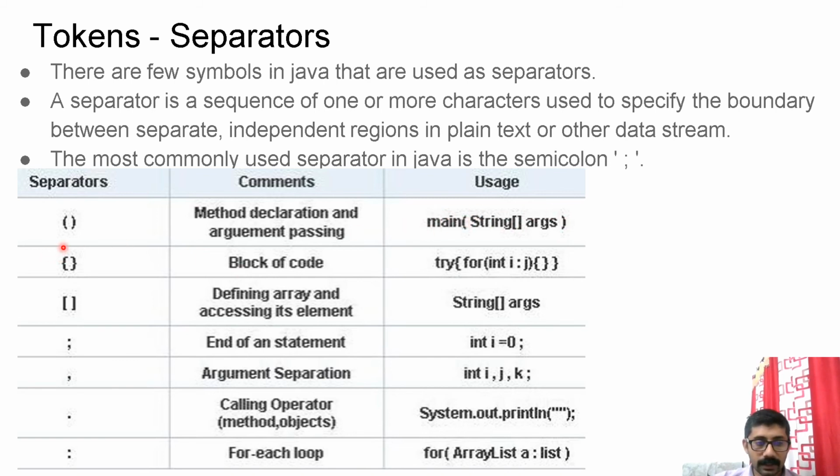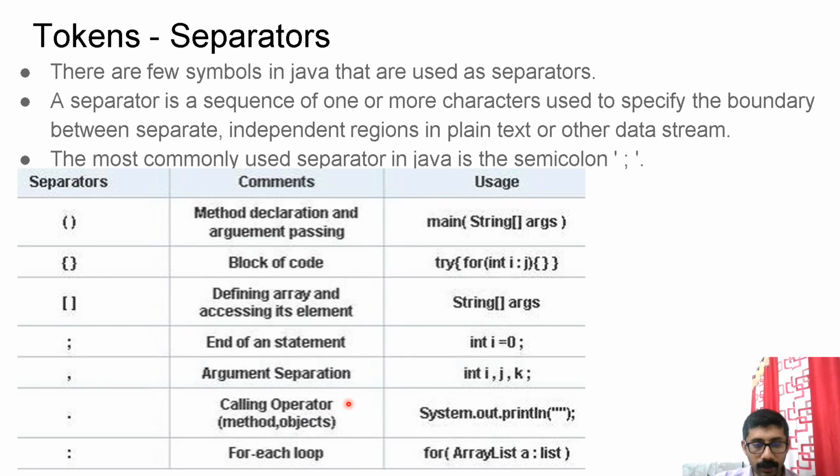Curly braces indicate a block of code, like a try block or catch block. Then square brackets define an array and access its elements, as in a string array. Semicolon marks the end of a statement. Comma is the argument separator; i, j, k are separated with commas.